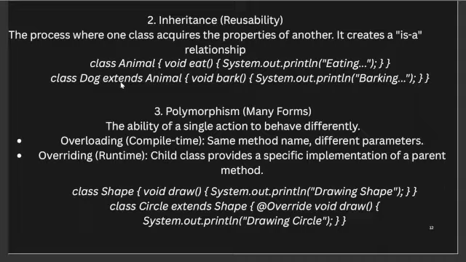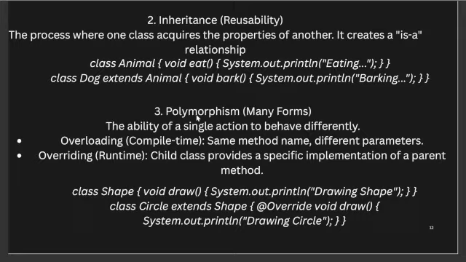And the next class will be Dog, which extends Animal. Dog is a child class and Animal is a parent class, and Dog inherits the properties of the parent class. And we have a method here, void bark, and System.out.println is used to print this. So we get the output barking. So both are printed there because we use System.out.println and we create two classes. This is the child class and this is the parent class, which inherits the parent class properties.